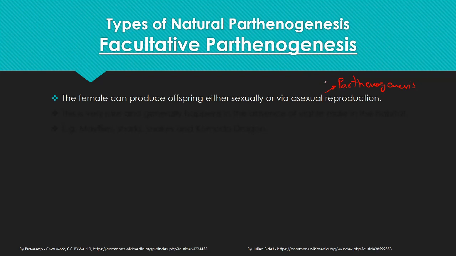The main difference between asexual reproduction and parthenogenesis is that during parthenogenesis, unfertilized eggs develop into embryos, which further develop into young ones or the adult, whereas in asexual reproduction, the animal itself divides.